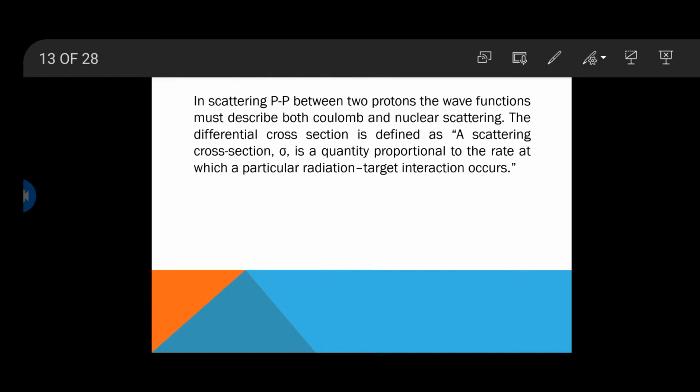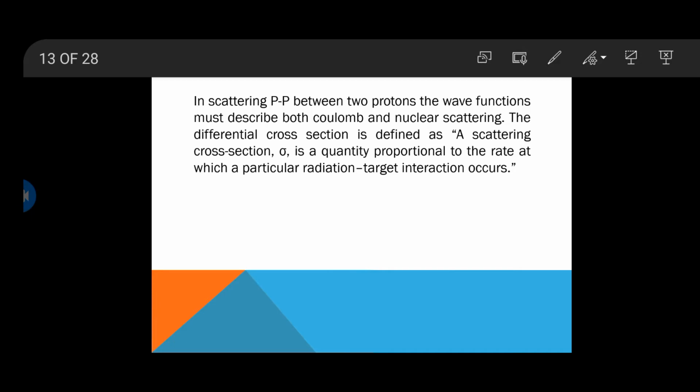Now we will discuss proton-proton scattering. When there is scattering between proton-proton, the wave function must describe both Coulomb and nuclear scattering, as there are Coulomb forces due to the repulsion of the protons, and nuclear forces occur as they bind the protons together in the nucleus.